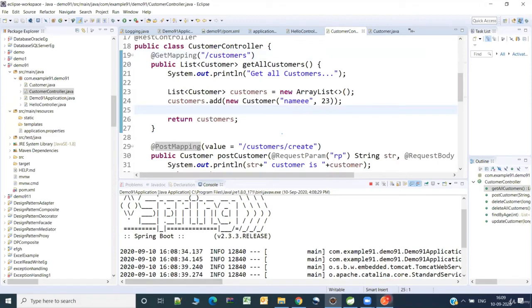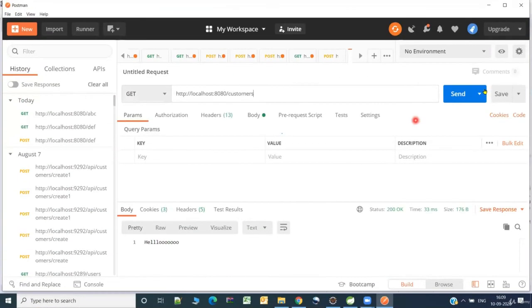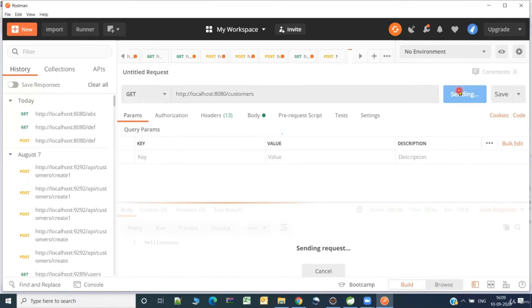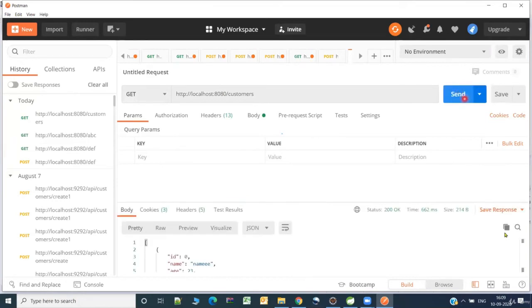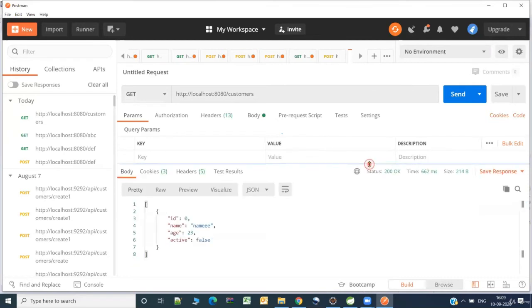So let us see whether that single customer is being available to us in the response. Yes, we have it here. The name 23. Okay, so I'm just copying this because I'll be needing it in the subsequent request.